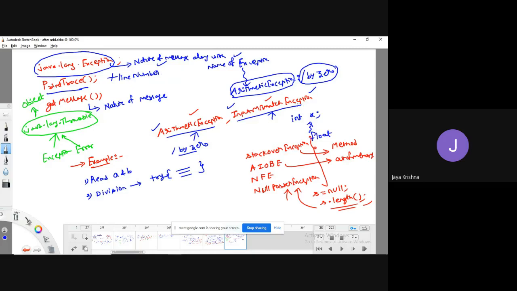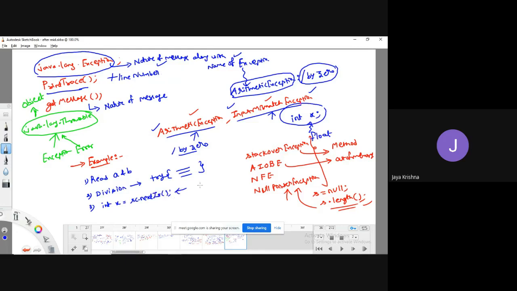So whenever this kind of exception occurs, for this statement, what do we need to do? Whenever we are trying to read int x, for example, I am trying to read from the utility package Scanner class, nextInt.